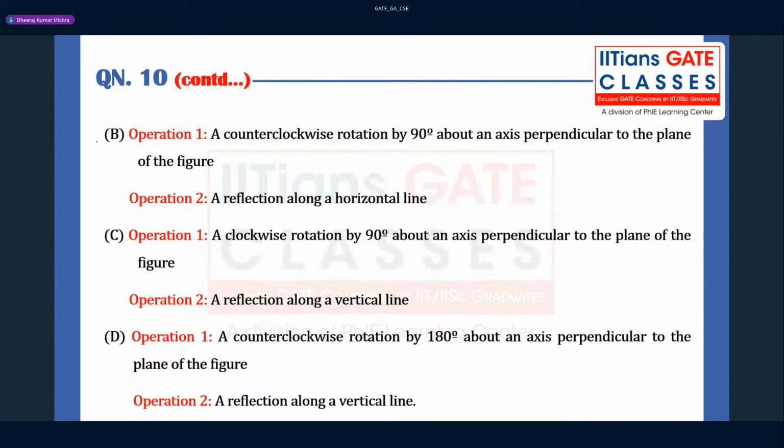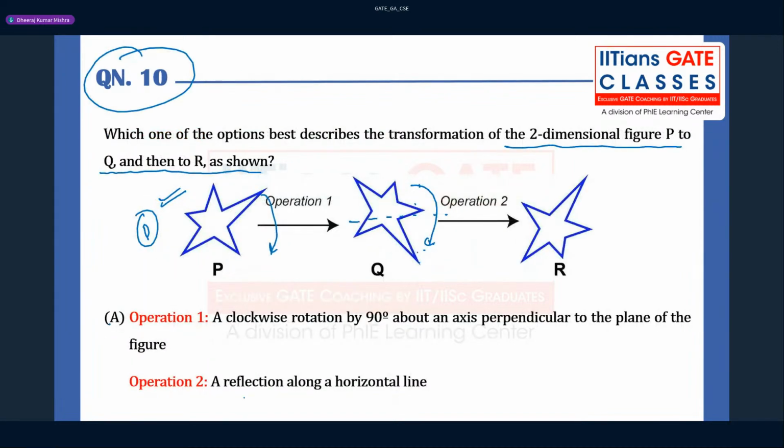Here this is not correct because they have given the operation rotation by 90 degrees, and this cannot be correct because they are saying the reflection about the vertical axis. Reflection along a horizontal line is nothing but water image, guys. You have to take the water image of this, or you can say mirror image also, because the mirror is kept horizontally. If you keep the mirror like this, it will give you the mirror image. So option A can be the right choice here.